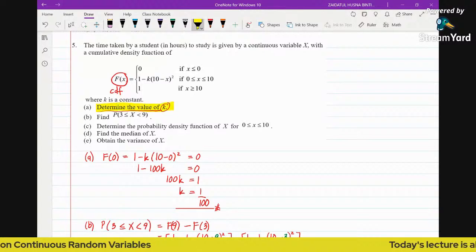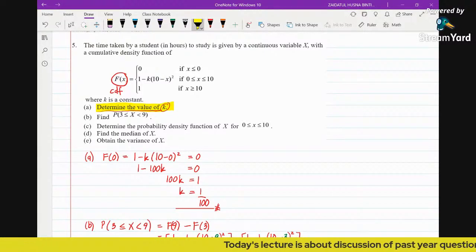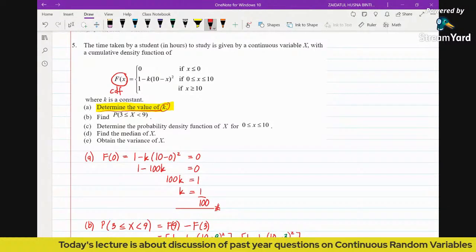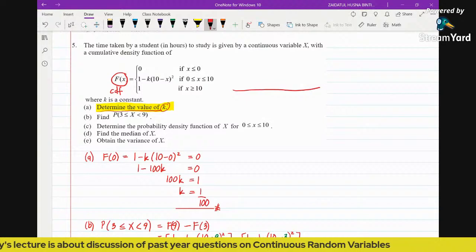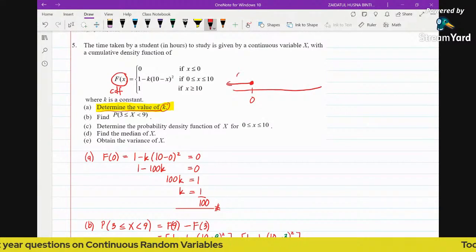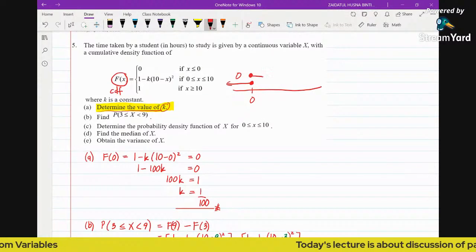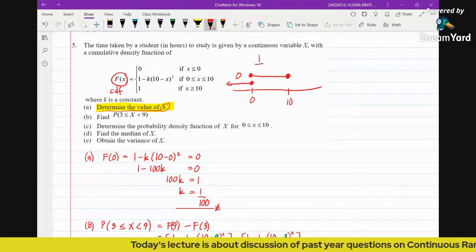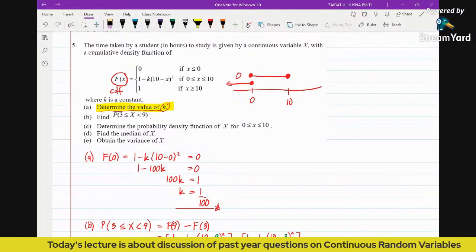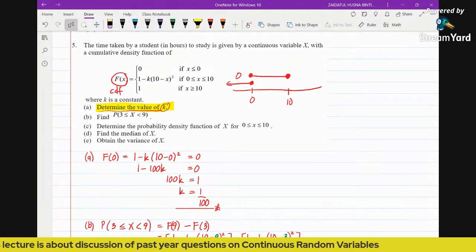So how can we find the value of k? Because we know that this is a cumulative distribution function, let's draw a number line. If we draw a number line, this is 0. When x is less than 0, the function is 0. And when x is between 0 and 10, the function is defined as this, 1 minus k.